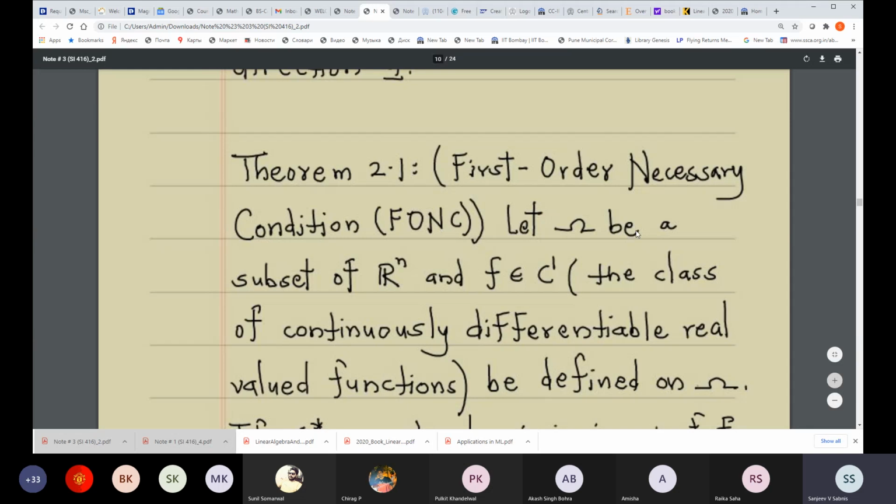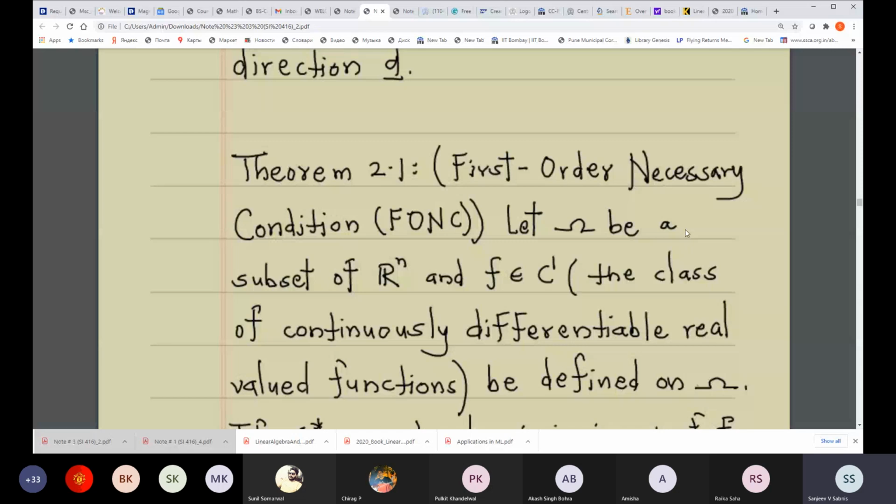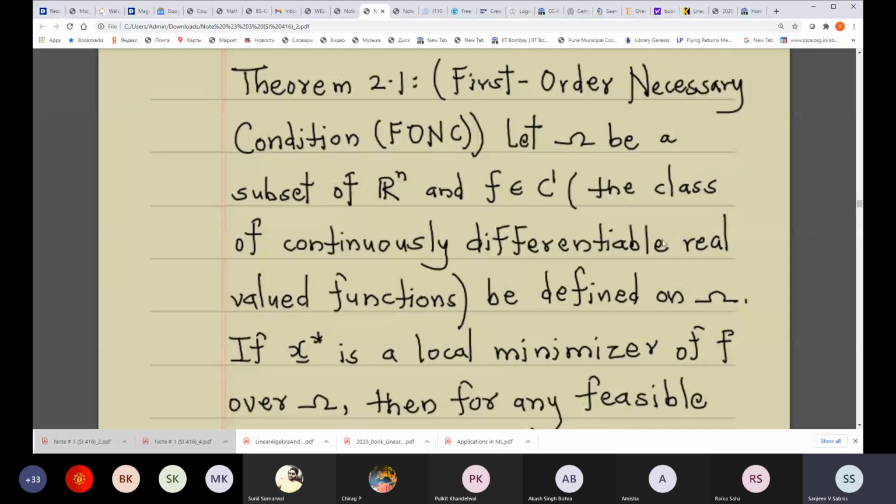Okay. So I had stated this first order necessary condition for minimum to exist. Let us recall the statement of the theorem.